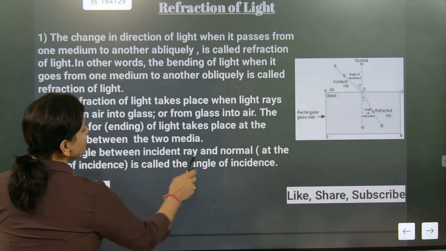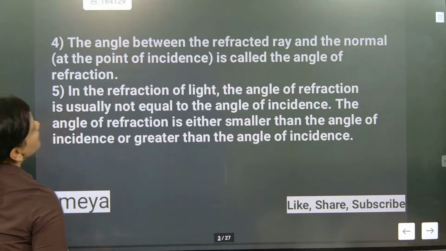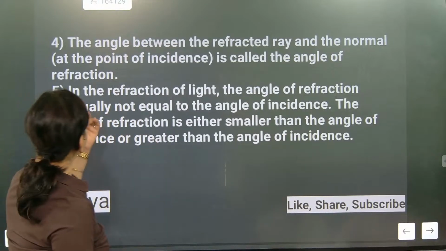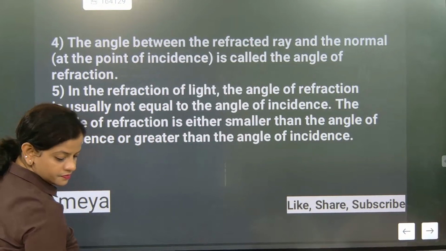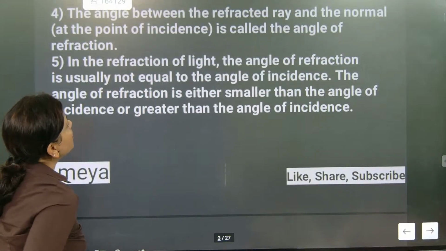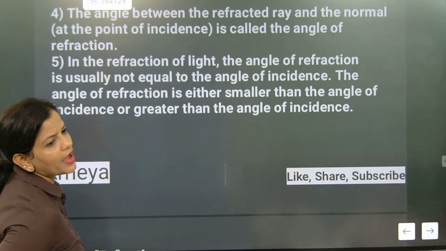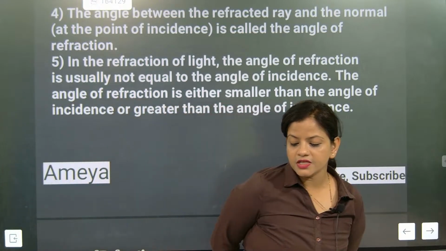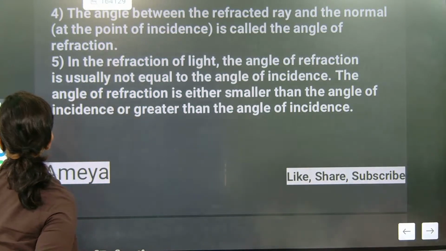The angle between the incident ray and the normal at the point of incidence is called the angle of incidence. The angle between the refracted ray and the normal at the point of incidence is called the angle of refraction. Now, in refraction of light, the angle of refraction is usually not equal to the angle of incidence. You need to understand two different parts here.